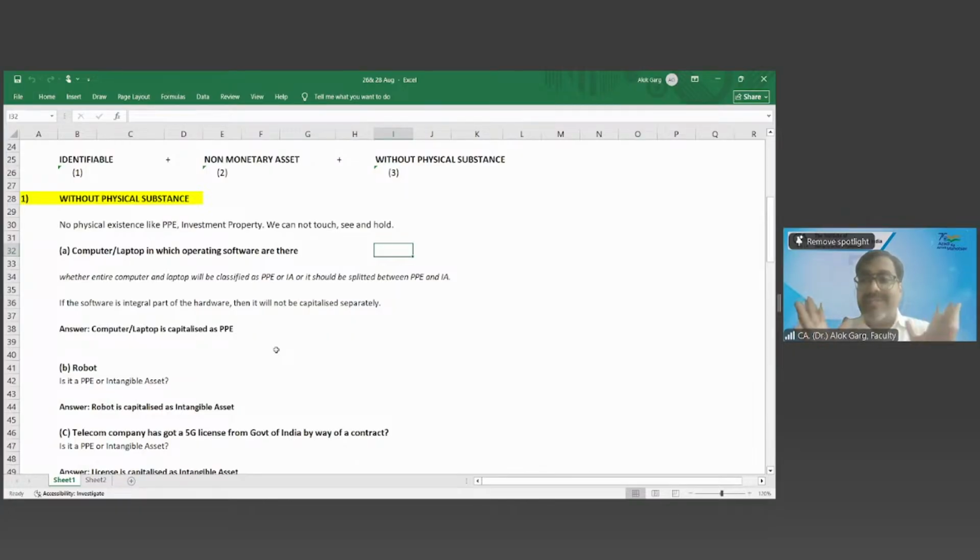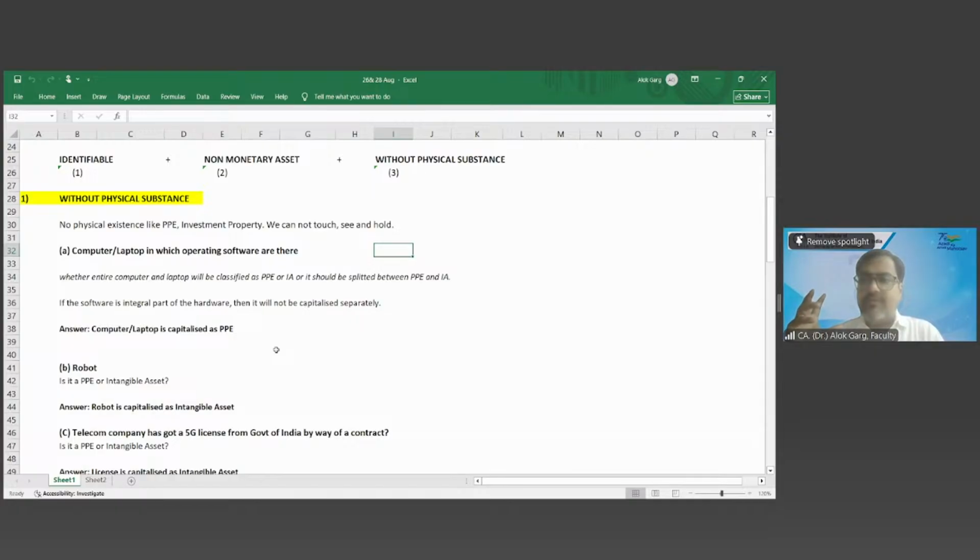So the robot is a skeleton, right? And why is that robot an intangible asset? The value of the program built in the robot is more meaningful, more significant than the skeleton of the robot. Hence the significant portion lies in the value of the software, and hence it has to be capitalized as an intangible asset. Like the pen drive, that pen drive is 500 rupees worth, but the program installed in the pen drive, the software, that is more important. It will be classified as an intangible asset, right?